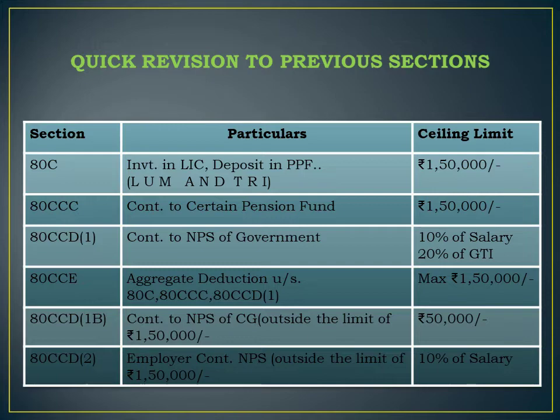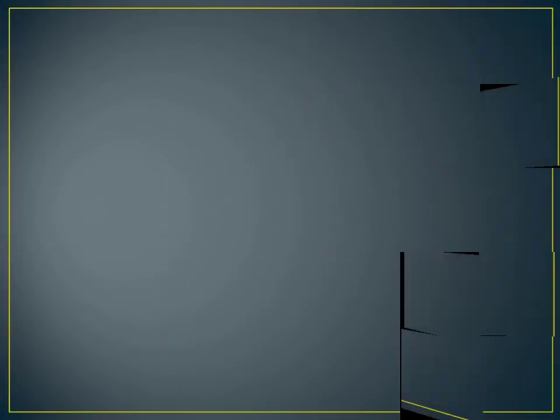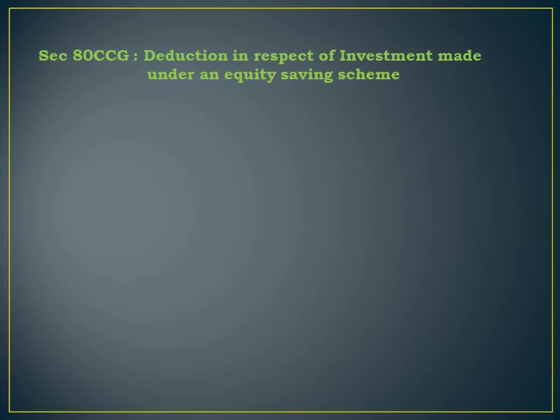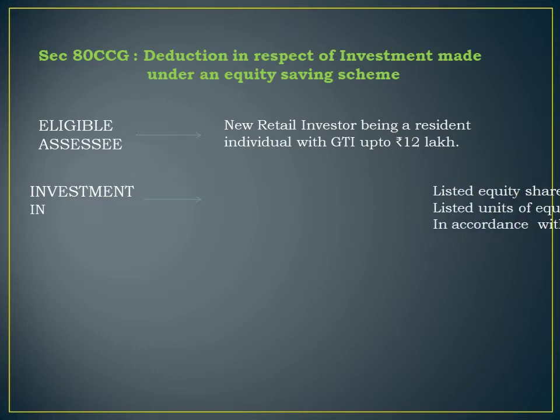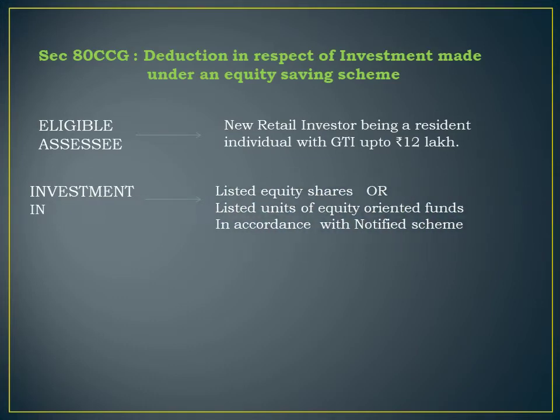Now let's begin with the other sections. First is deduction under section 80CCG, deduction in respect of investment made under the equity savings scheme. Who are the eligible assessees? A new retail investor being a resident individual with GTI up to rupees 12 lakh. The person has started a new business and his gross total income during the year is not more than rupees 12 lakh. In what should he invest? Then he can get a deduction under section 80CCG in listed equity shares and listed units of equity oriented funds in accordance with a notified scheme.